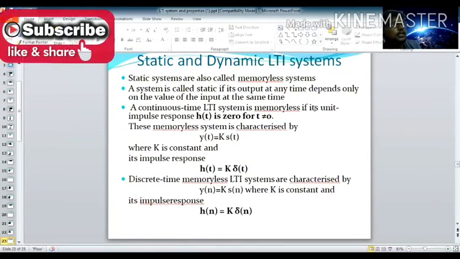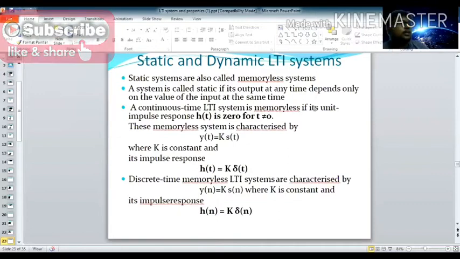Other than that, there is no signal. So this memoryless system is characterized by y of t equal to k into x of t, where k is a constant, and its impulse response is h of t equal to k into del of t.